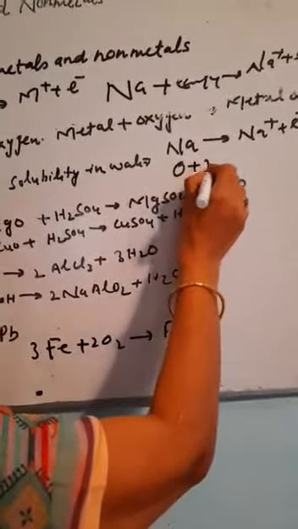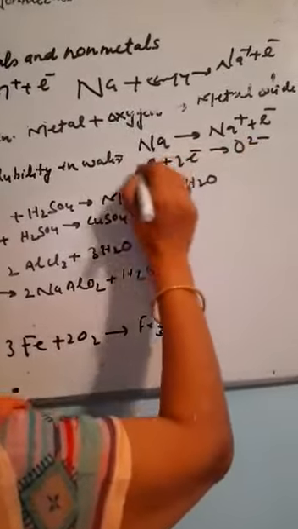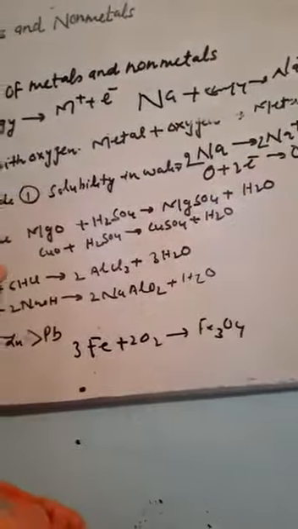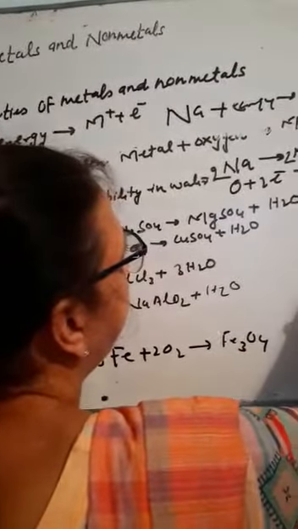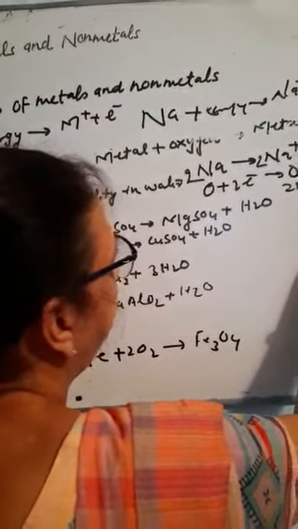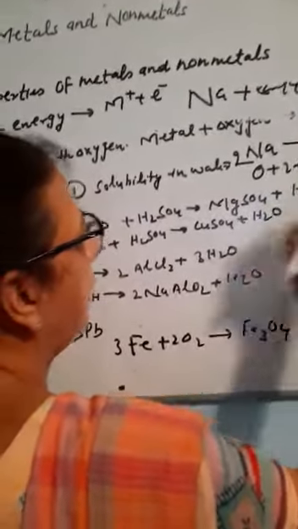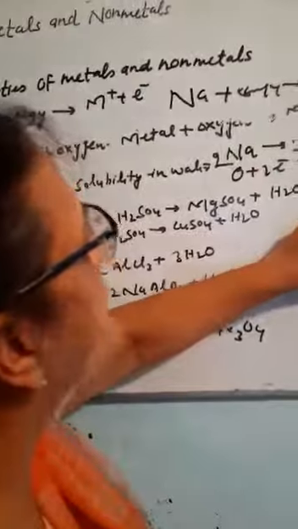Oxygen will gain electrons to form an oxide ion, and these two will combine together to form metal oxide. Na2O will be formed. The two sodium atoms combine with one oxygen.